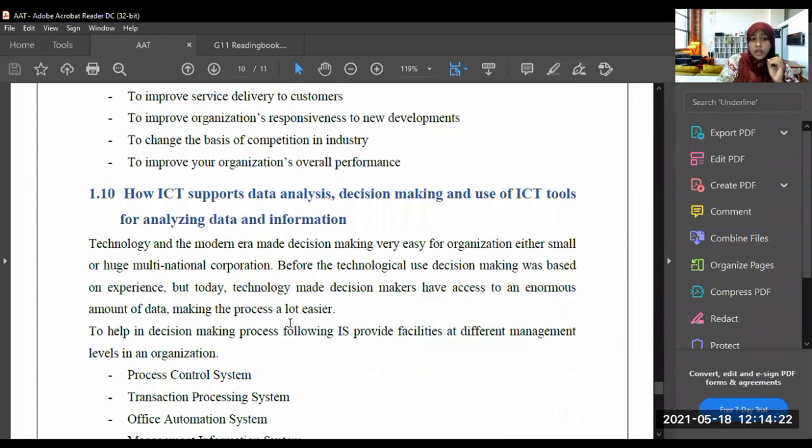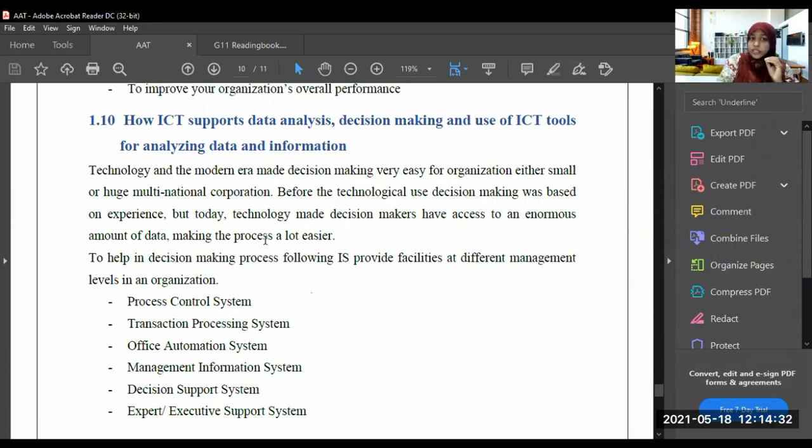Understood? How ICT supports data analysis, decision making and use of ICT tools for analyzing data and information. Technology in the modern era made decision making very easy for organizations, either small or huge multinational corporations, right?